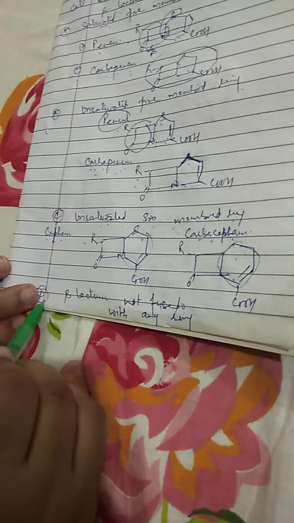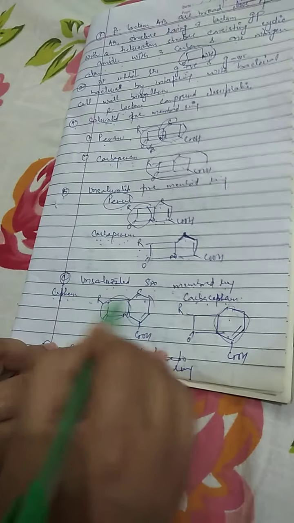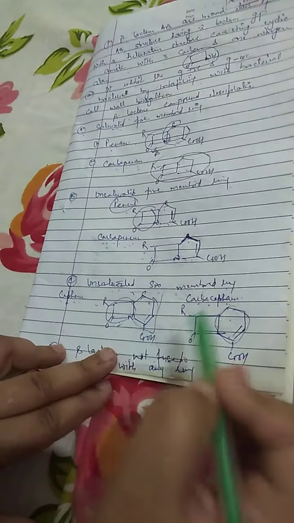Fourth classification is the beta-lactam ring not fused with any ring. मतलब कोई भी beta-lactam ring के साथ कोई भी रिंग जो है साथ में अटैच नहीं होगी, फ्यूज नहीं होगी.